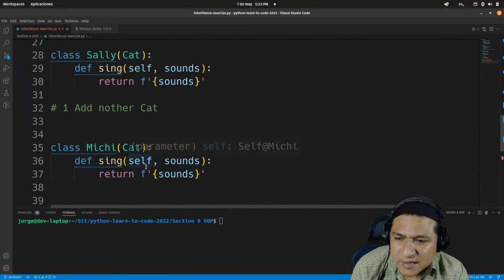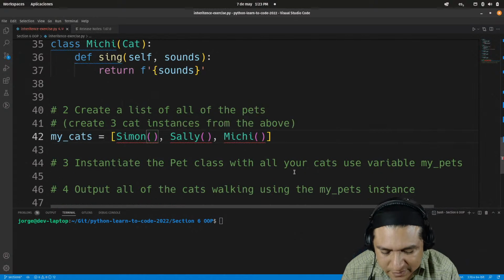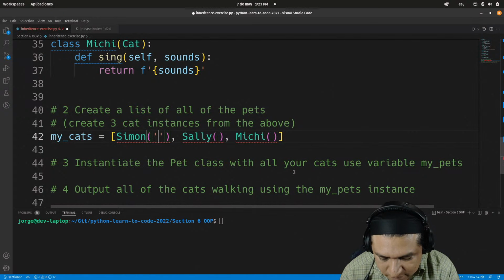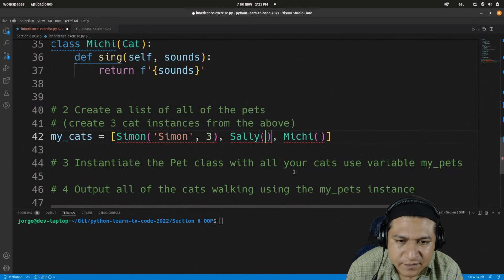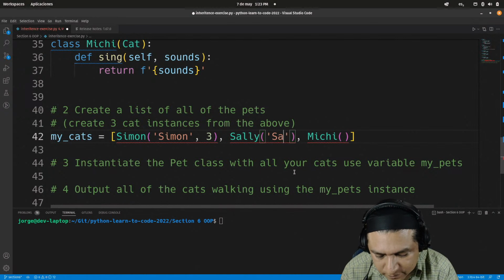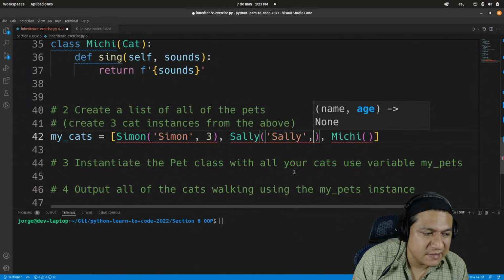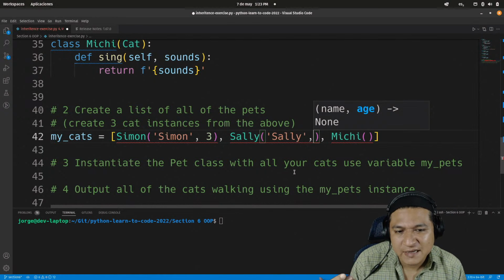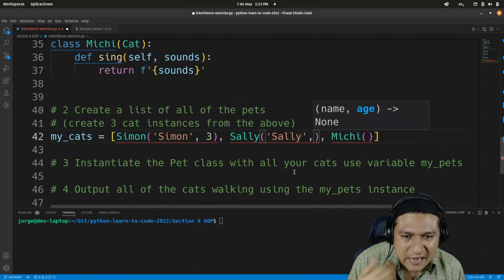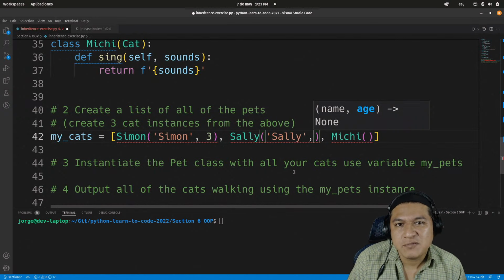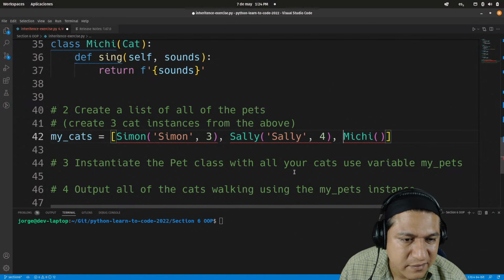But if I pass that, I wonder what happens. Simon, 3. Sally, because, well, Sally in the green color is the class name. And Sally in the string, the orange string, is the actual name for the attribute name. Yeah. So 4, I guess.